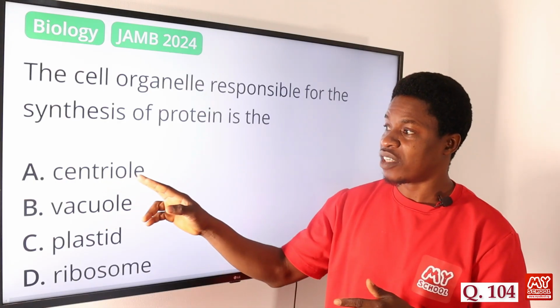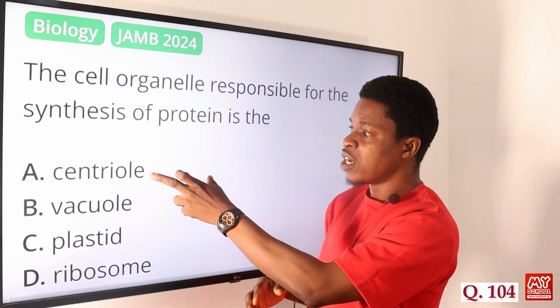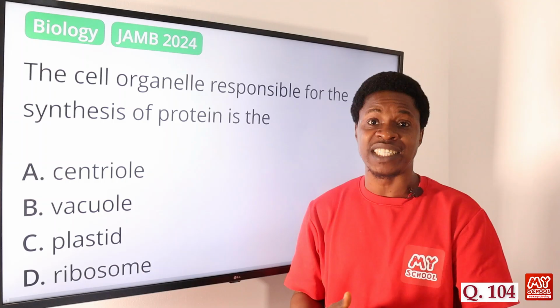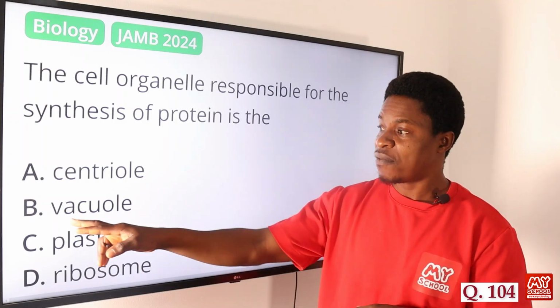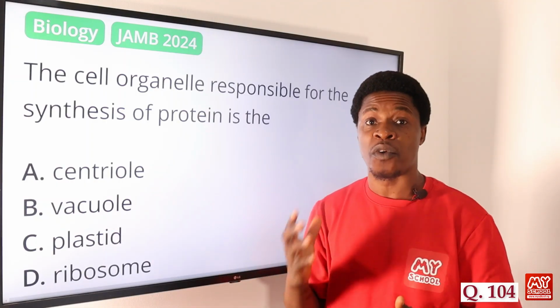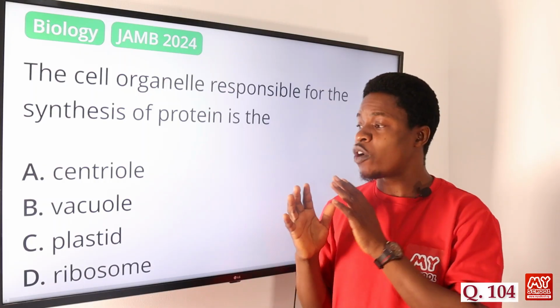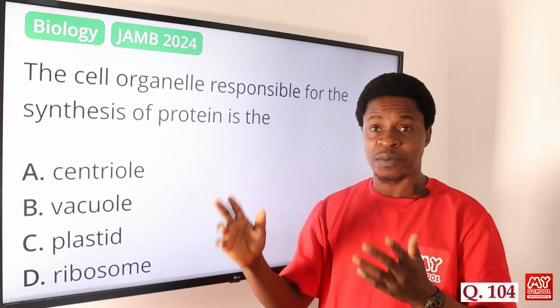Option A says centriole. The centriole is the organelle responsible for the formation and arrangement of the cilia and the flagella of the organism. That's what the centriole does. The vacuole is the organelle that is responsible for transportation, movement, and management of wastes in the body of the organism.